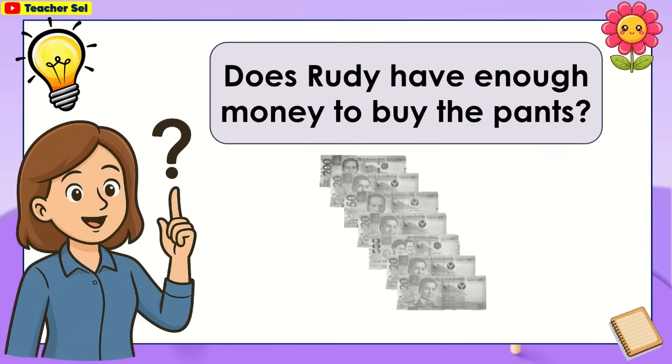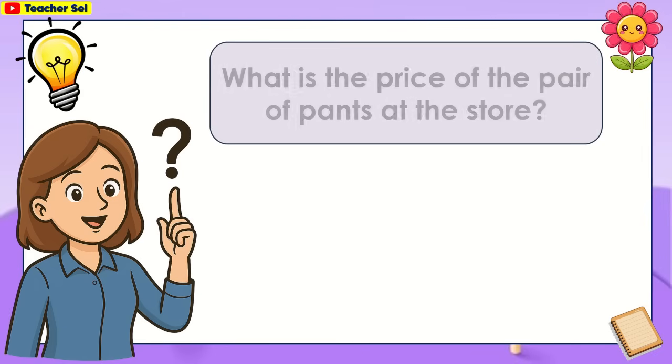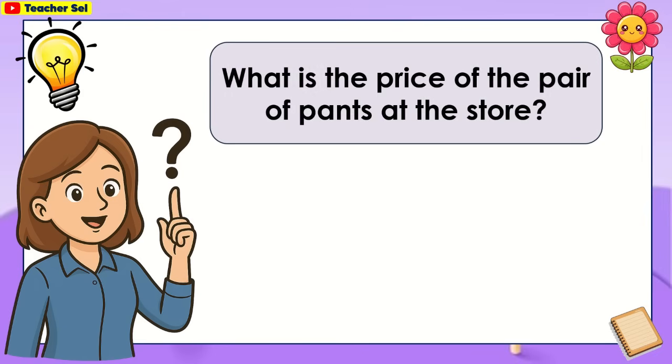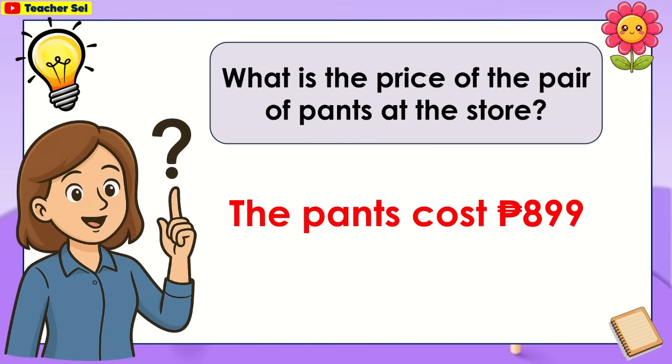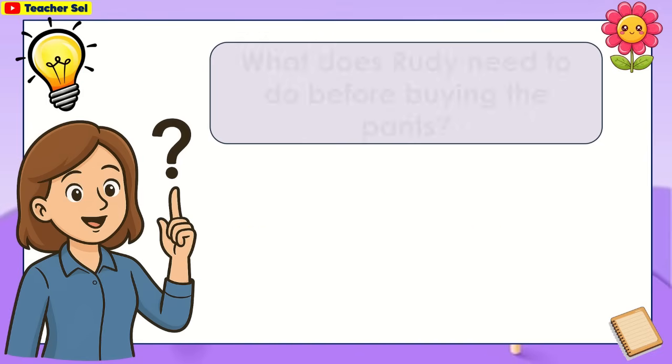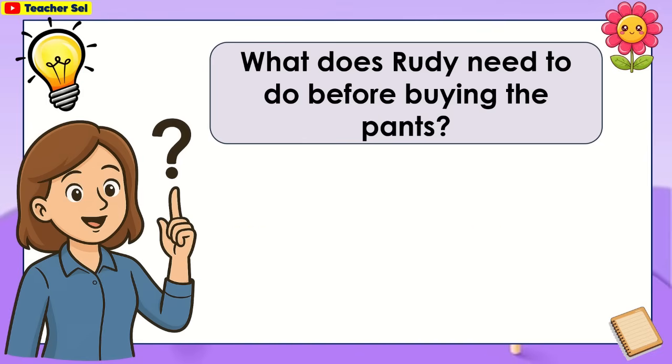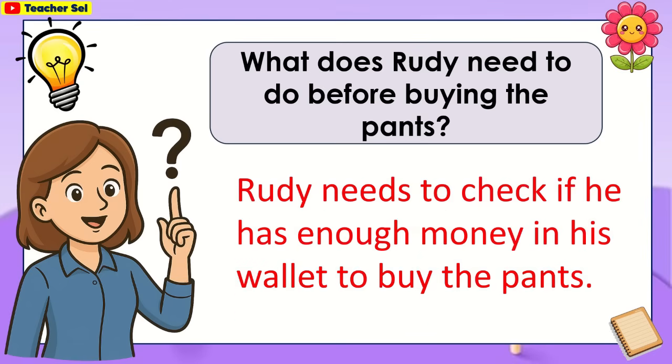Does Rudy have enough money to buy the pants? What is the price of the pair of pants at the store? The pants cost 899 pesos. What does Rudy need to do before buying the pants? Rudy needs to check if he has enough money in his wallet to buy the pants.